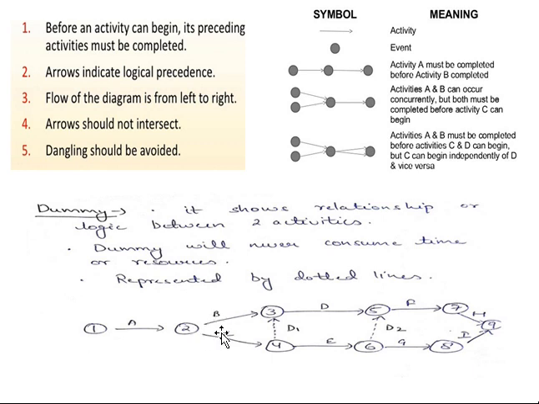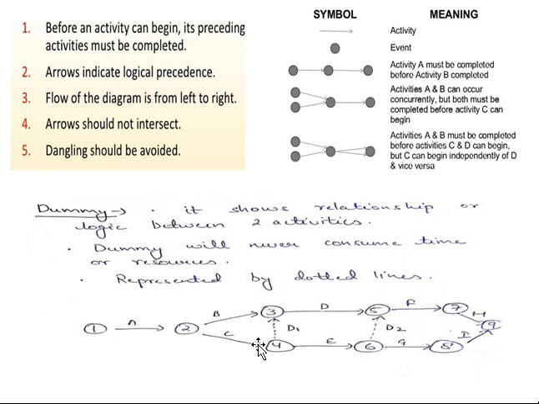We can have more activities emerging from node 2, but all those activities cannot meet or burst at a single point. It is not possible. That is the main simple idea. If all the activities are emerging from node 2, they cannot always merge at node 3. They may burst from node 2, but they will always meet at different points.